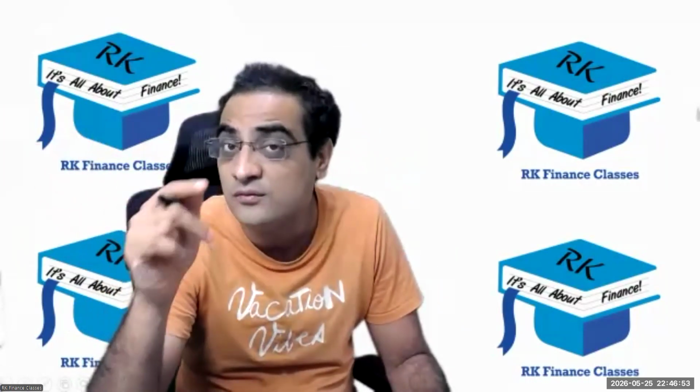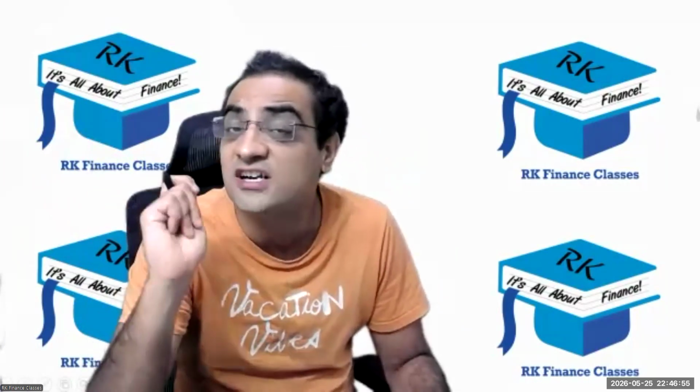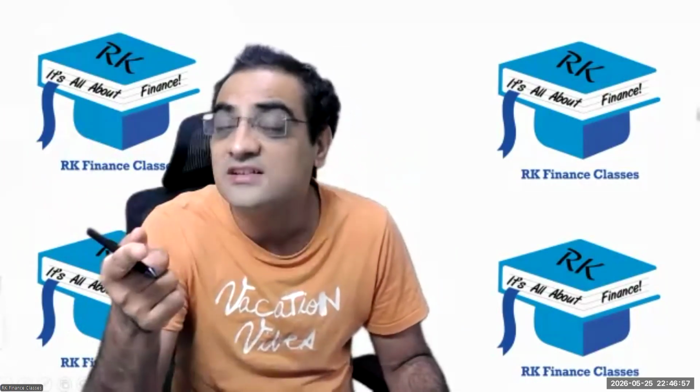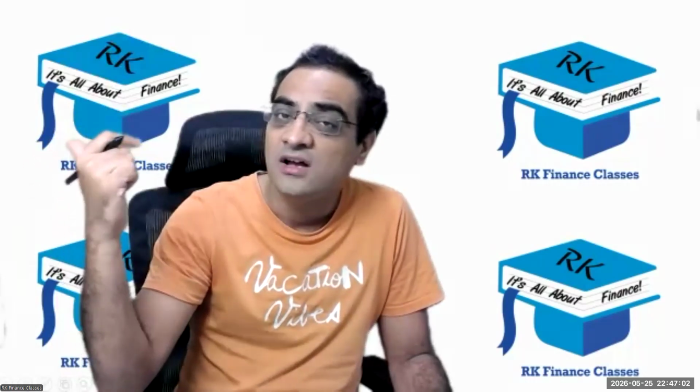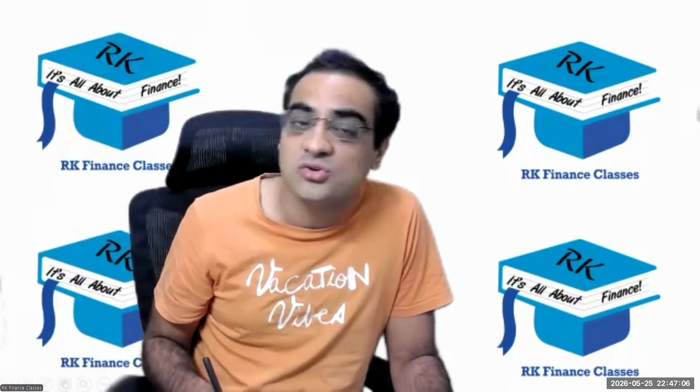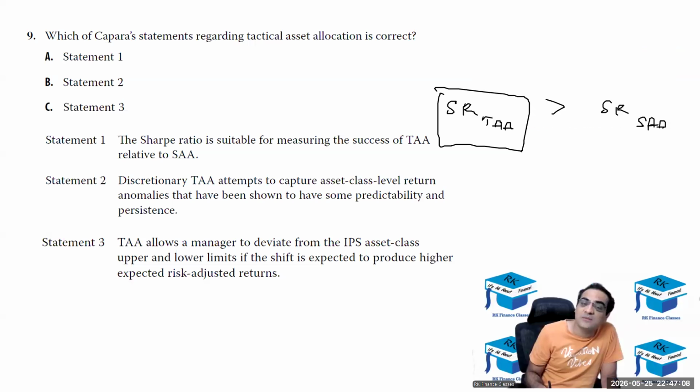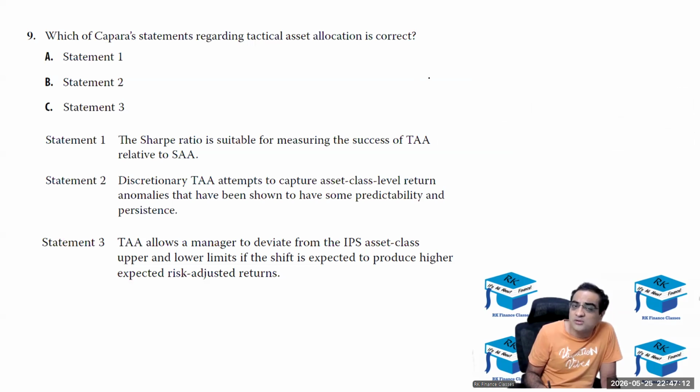This will give you a higher risk-adjusted return. That means the Sharpe ratio would be higher than what the Sharpe ratio would have been otherwise. That means the Sharpe ratio could increase. So that's the point. The Sharpe ratio would be higher than the Sharpe ratio of static allocation. Or you can say the information ratio would be positive. Either way, it's one and the same thing.